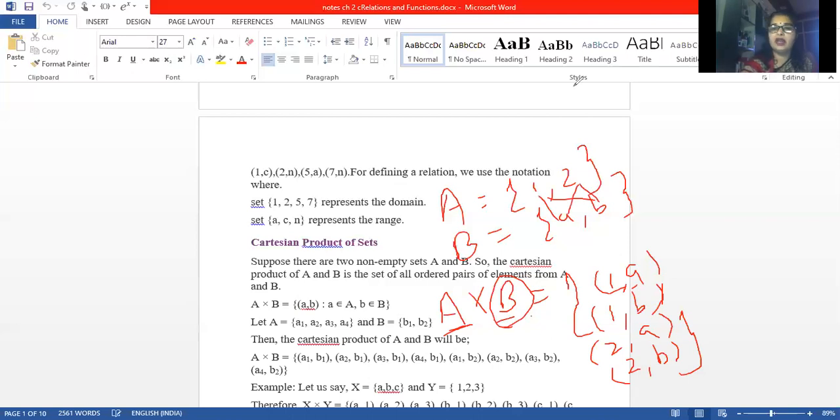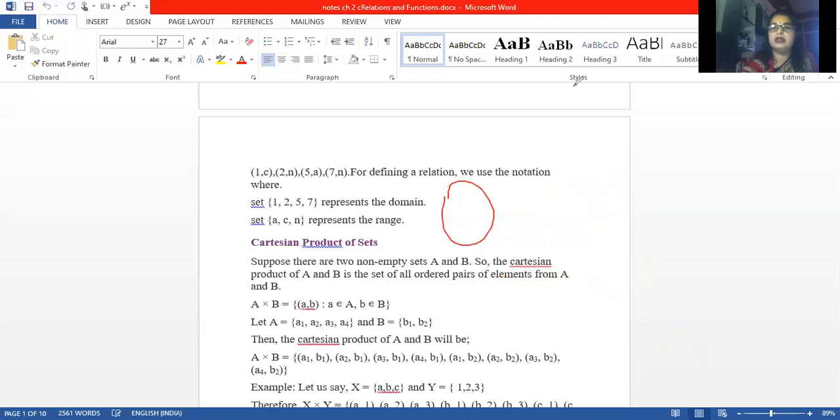One more way is there to define it. If you are having a set A and a set B, with elements 1, 2 and a, b, now how can we relate? 1 is related to a, 1 is related to b. Clear? 2 is related to a, 2 is related to b. So how many relations are we having? (1, a), (1, b), (2, a), (2, b). This way also we can specify.